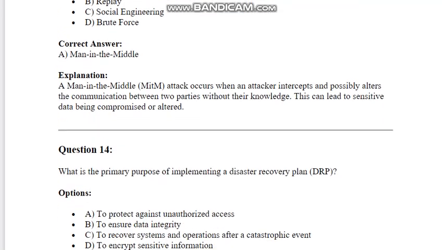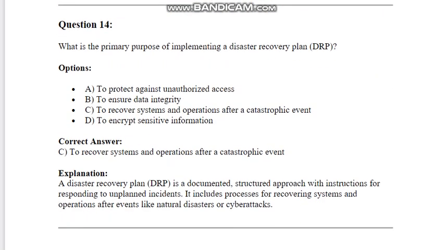Question 14. What is the primary purpose of implementing a disaster recovery plan, DRP? Options: A. To protect against unauthorized access. B. To ensure data integrity. C. To recover systems and operations after a catastrophic event. D. To encrypt sensitive information. Correct answer: C. To recover systems and operations after a catastrophic event. Explanation: A disaster recovery plan, DRP, is a documented, structured approach with instructions for responding to unplanned incidents. It includes processes for recovering systems and operations after events like natural disasters or cyber attacks.